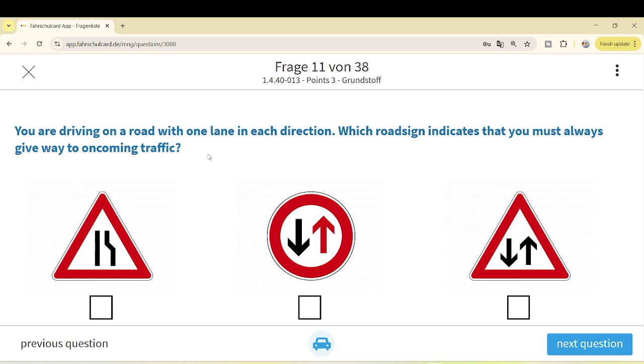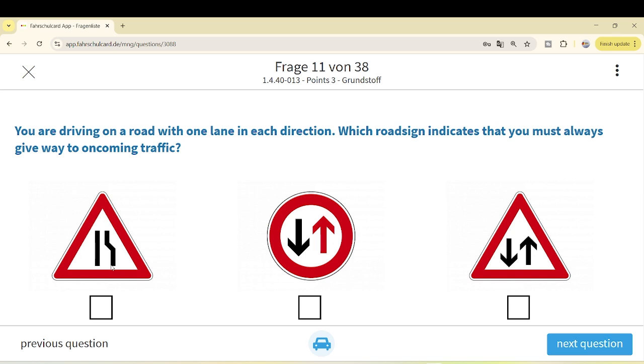So when you always must give way to oncoming traffic, these are the three signs. Let's start with the first sign. The first sign is a triangle. There can be some danger, and we have discussed these traffic signs a lot in our previous videos. You can just scroll through those videos. So that means the road where you are is narrowing down. This traffic sign is telling you.